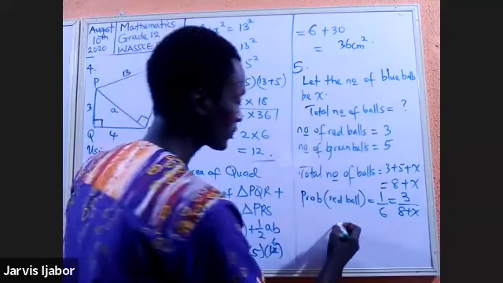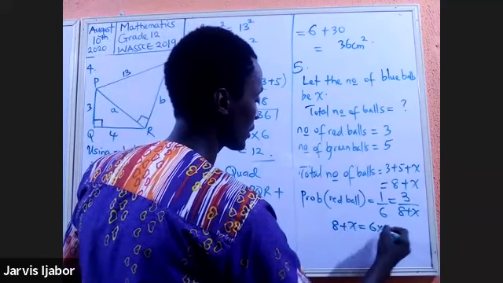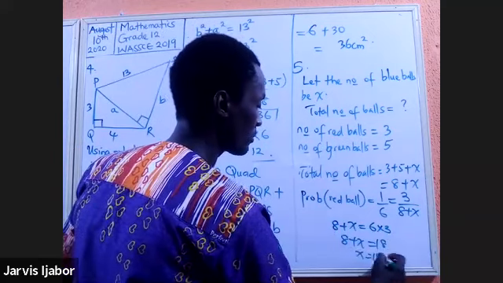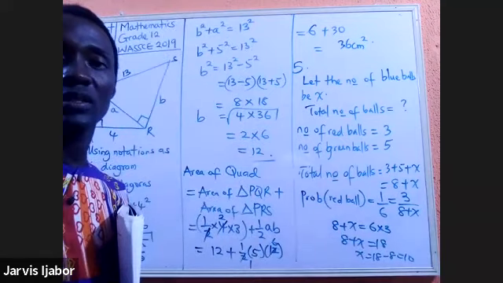So this will now be 8 plus x equal to 6 times 3. And that will be 8 plus x equal to 18. x will be equal to 18 minus 8, and that is 10. All right? And that is 10.